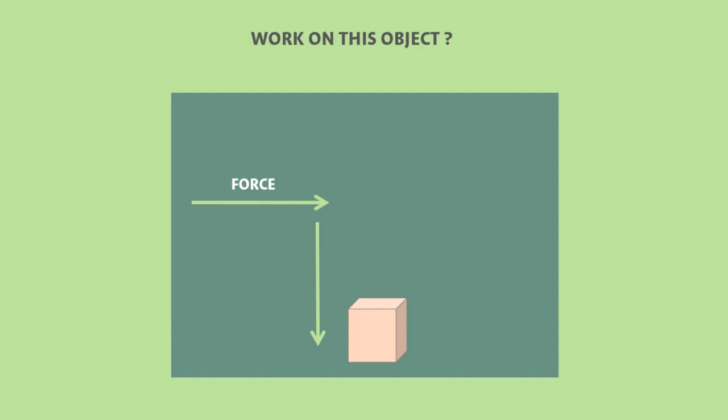Now if another block is present here and you exert the force in this direction and the block moves in this direction, can I say that you have done some sort of work on this object? The answer is absolutely no. One can say that I have exerted force on an object and the object is displaced by my force, so according to the definition, I have done some sort of work. But this is still a wrong explanation.